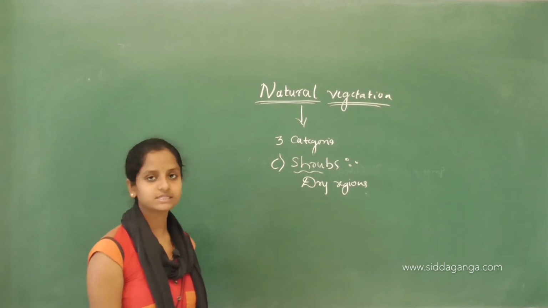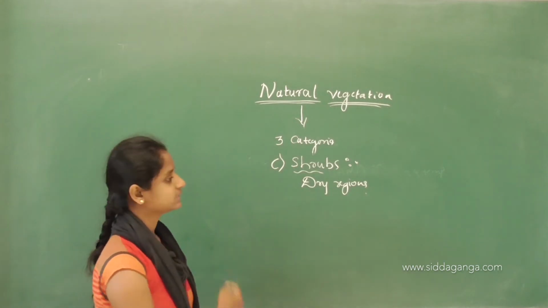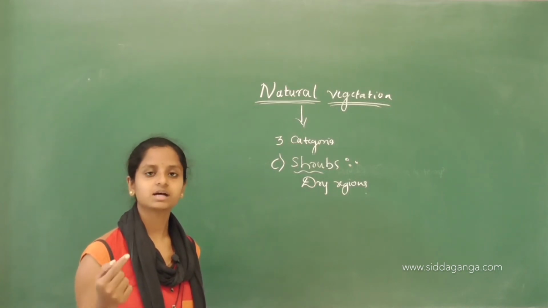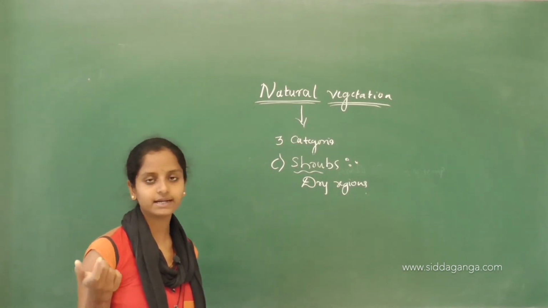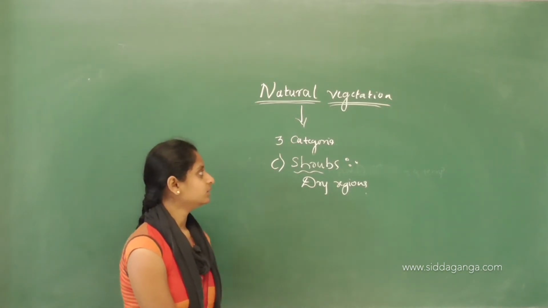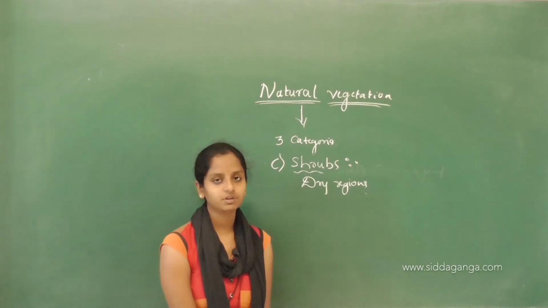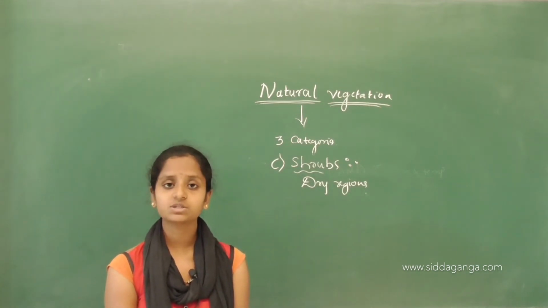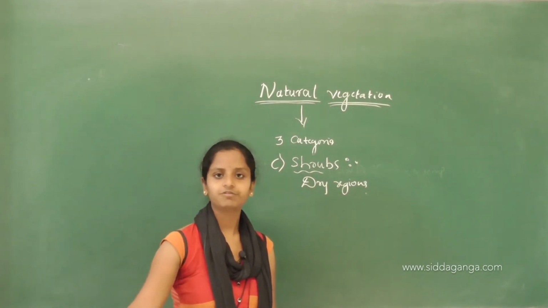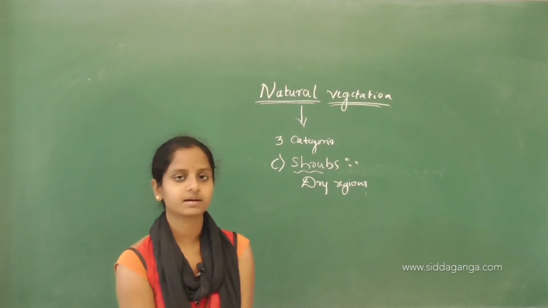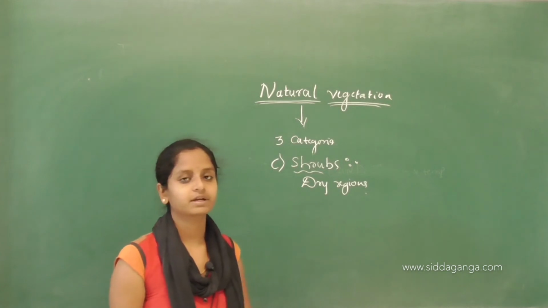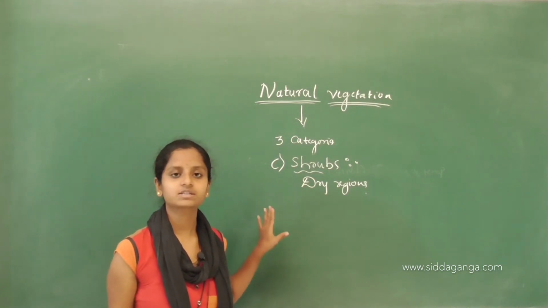So, till now we have seen three different kinds of natural vegetation. The first one is the forest, where there is a high amount or plenty of rainfall and moisture or temperature. Where there is a moderate rainfall, there we can see the grasslands. Grass means grass. A field which contains grass is grassland. Shrub is a small bushy plant. In the dry regions, we can see these shrubs.